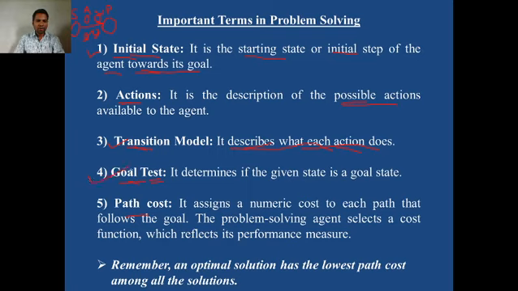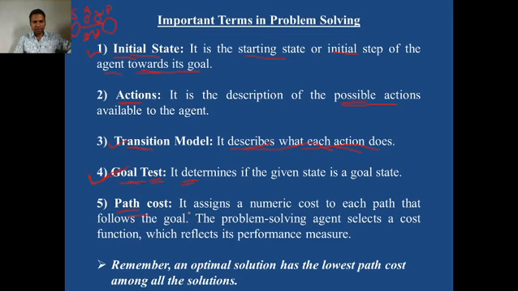Who will perform this goal test? The agent will perform the goal test. Why should it perform the goal test? Because it wants to determine whether we achieved the goal state or not, whether we achieved the destination or not. So the goal test is always required. From one state to another, if the agent moves and takes an action, then each time the goal test is performed. Now the next term, very important, which we require in the next lectures and videos, is path cost.